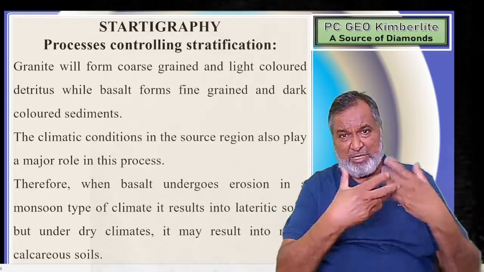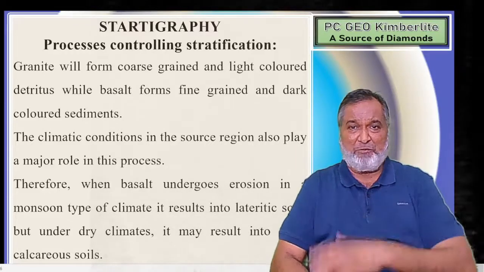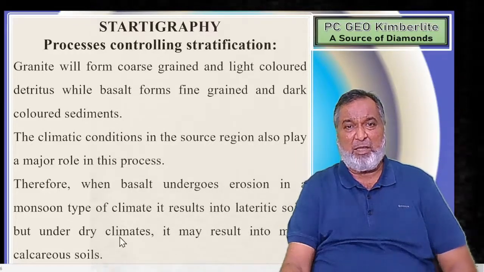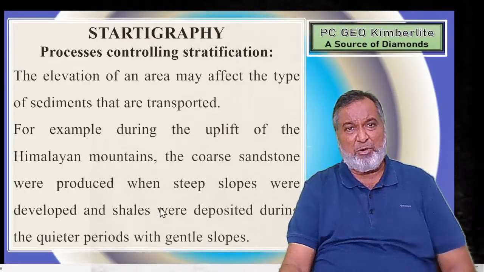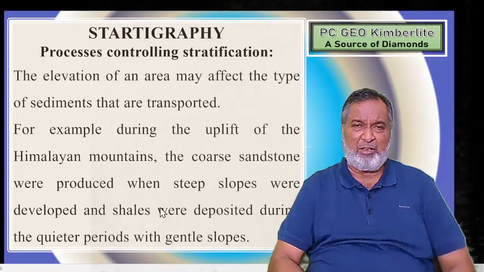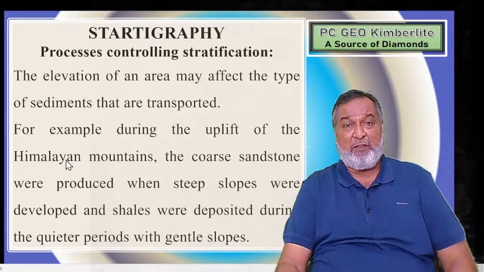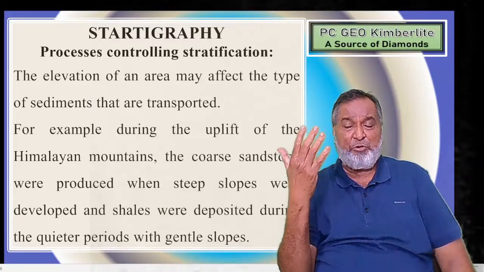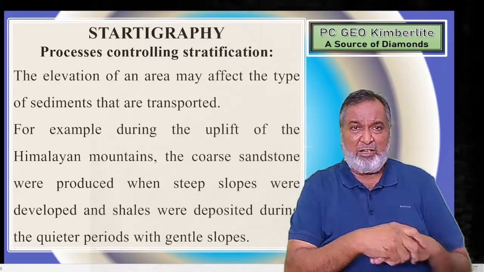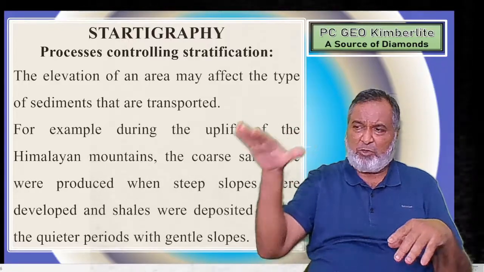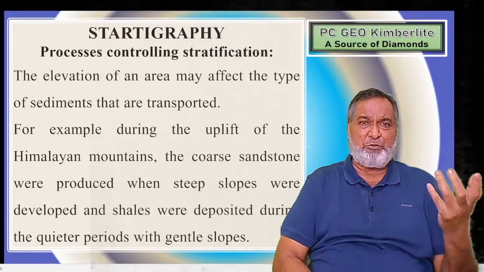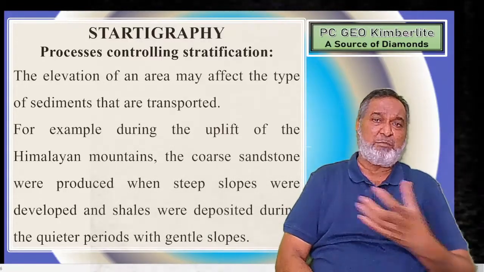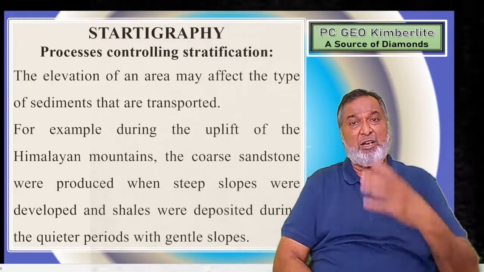Therefore, when basalt undergoes weathering in a monsoon climate, laterite will form in that tract, and there is more calcium in the water. Next one, elevation. We are going to consider the topography. If Mahabaleshwar were at mean sea level, the erosion that may take place would be less, and the material transported from that part would be less.